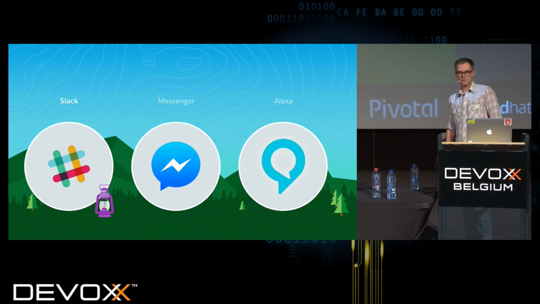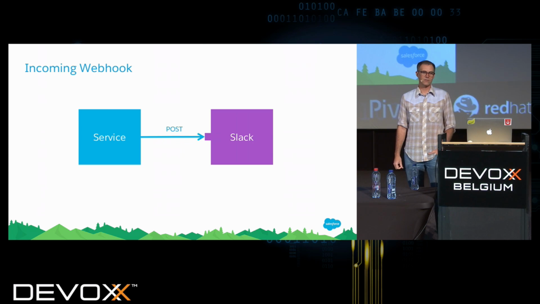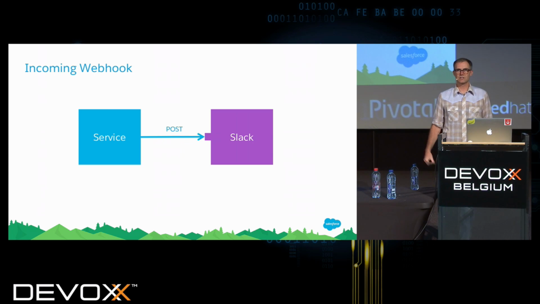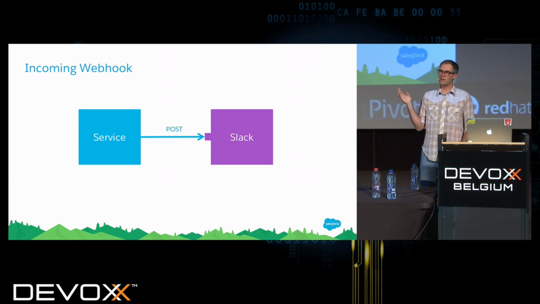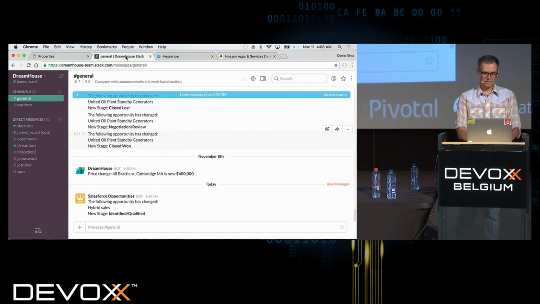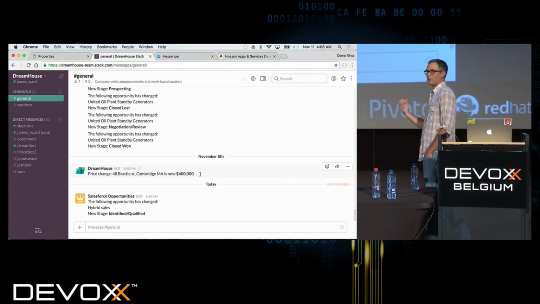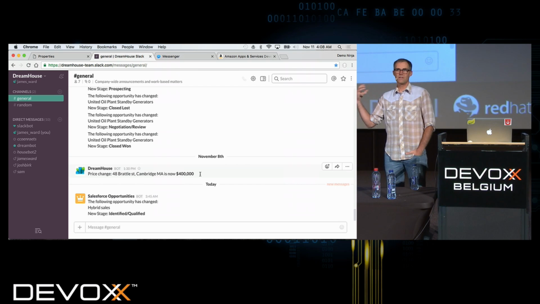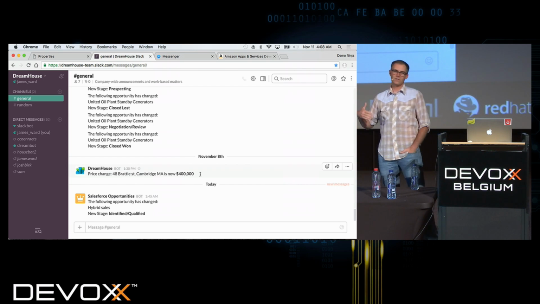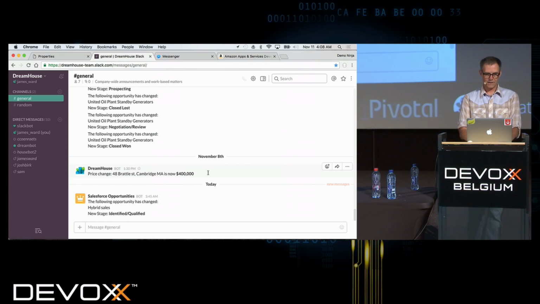So the first one I want to show you is Slack. So with Slack, there's a few different ways that our bots can interact with Slack. So the first is that we can actually have our service post messages into a Slack channel. So let me just hop out to my Slack channel here. So I'm in a Slack channel, and you'll see that there was this message posted here by the Dreamhouse bot, and when the price changed on one of those properties in the Dreamhouse application, the bot actually sent a message to the channel and said, hey, there was a price change. So we'll take a look at the code for how that works in a minute.